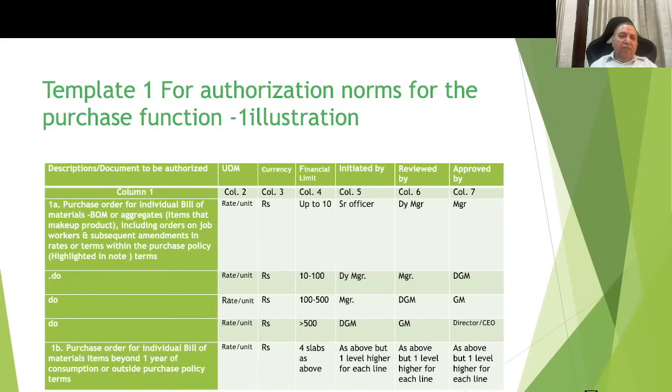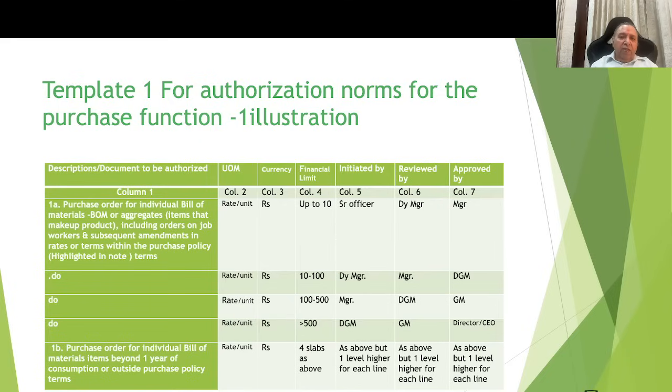For example, the first line item is purchase order for the individual bill of materials or aggregates etc., including orders for job workers and subsequent amendments in the rates or terms within the purchase policy, which is highlighted in the note following.